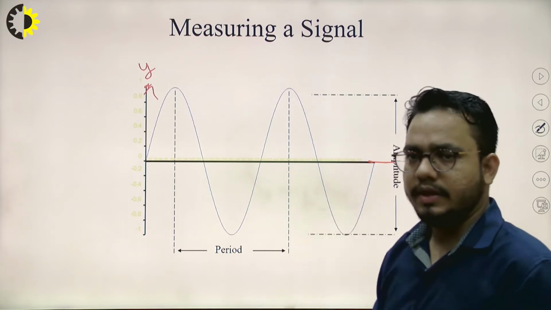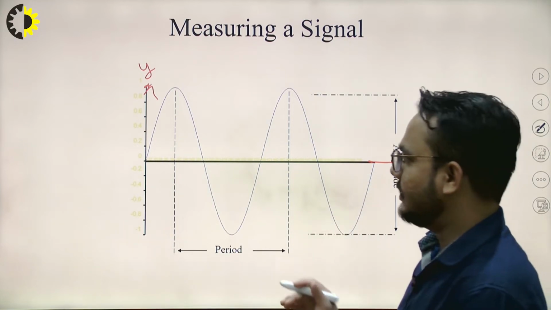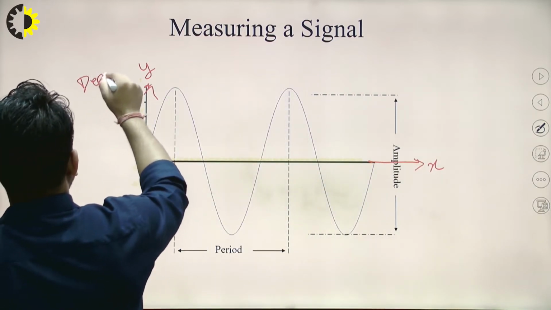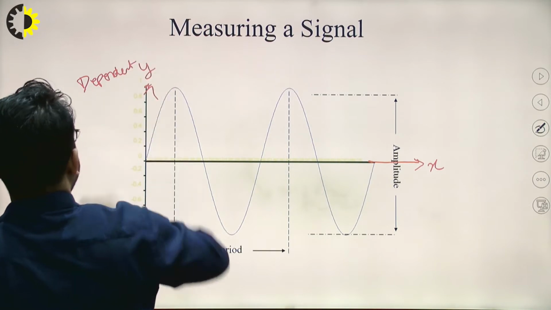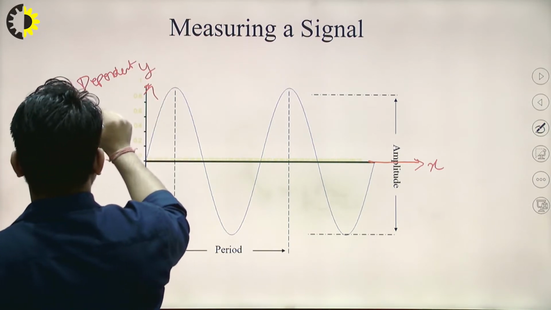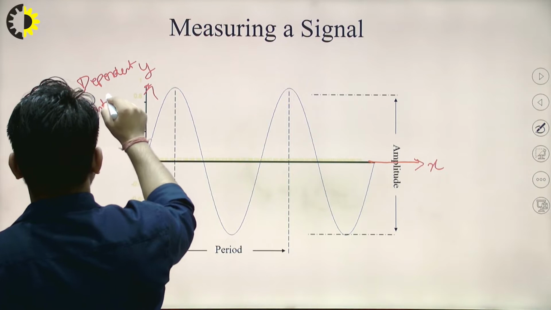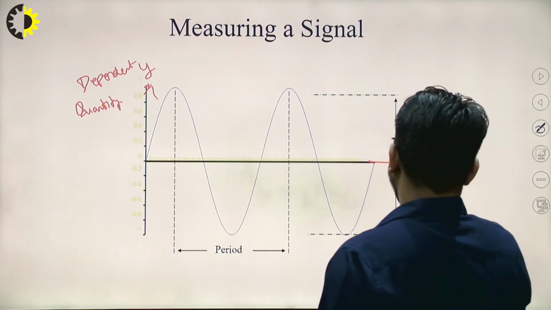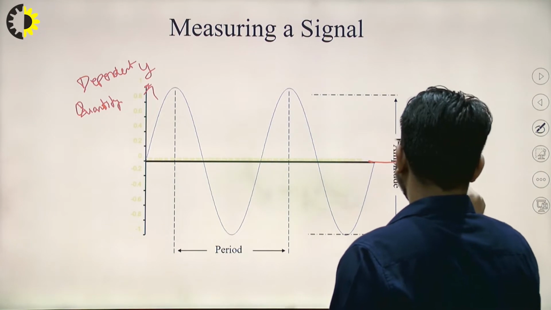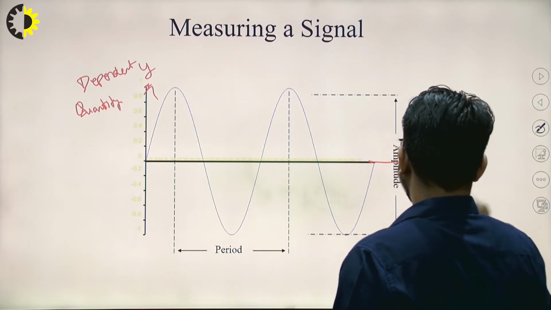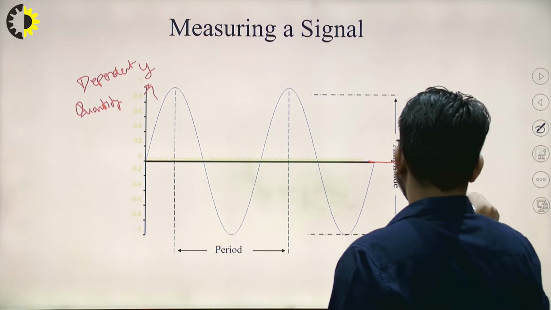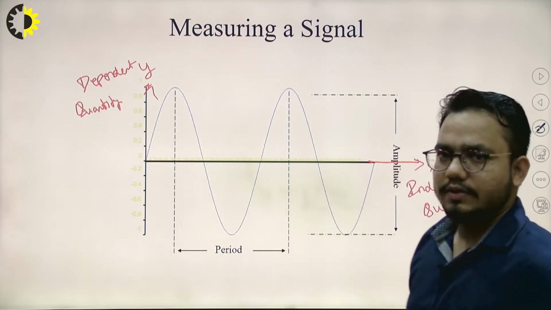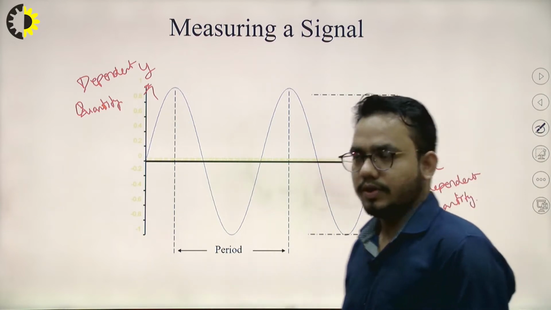The main criterion of representing a signal is that the dependent quantity is taken on the y-axis, and the independent quantity is taken on the x-axis, such as time.